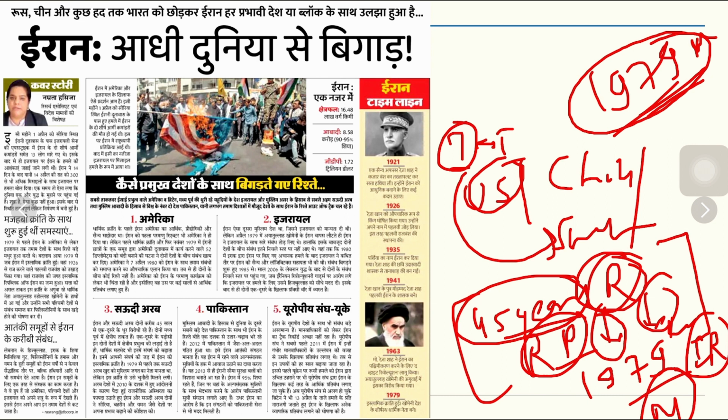But if we talk about it on a major scale, the ideological basis, the Muslim factor, connects these two countries. And one more thing, Pakistan is China's all-weather ally, and China's relation with Iran is also increasing because of American adversity with Iran, and that's why a Pakistan-Iran axis may also emerge.